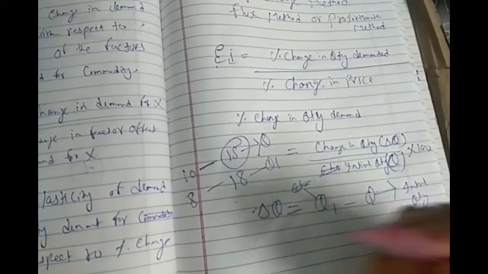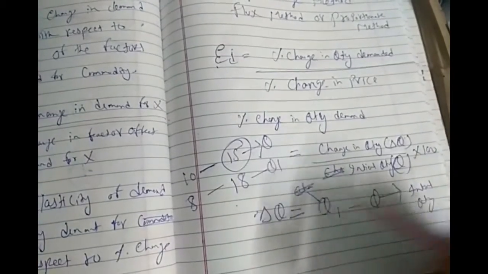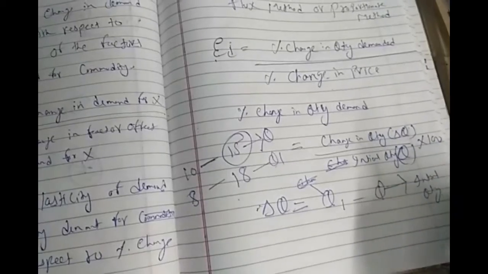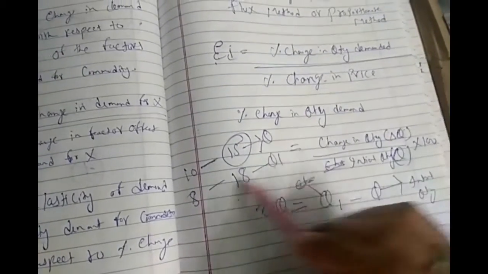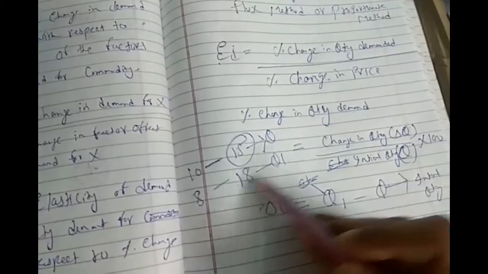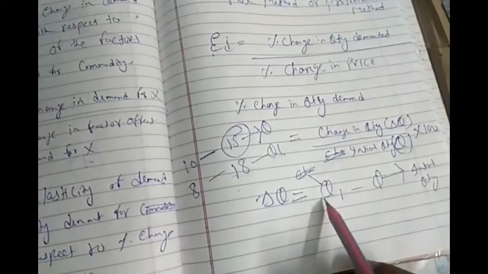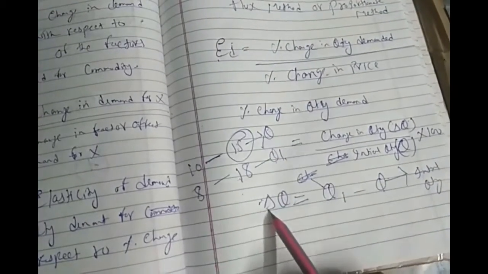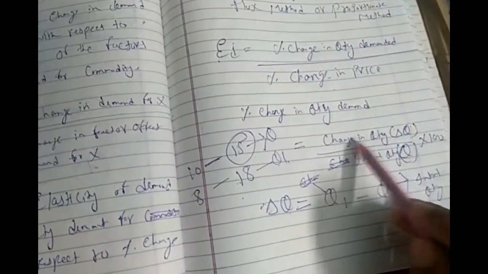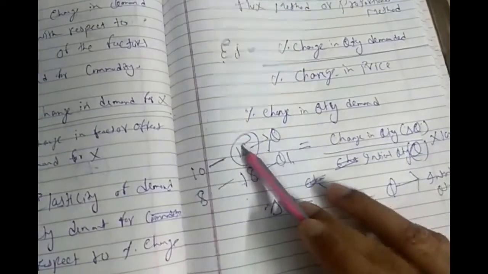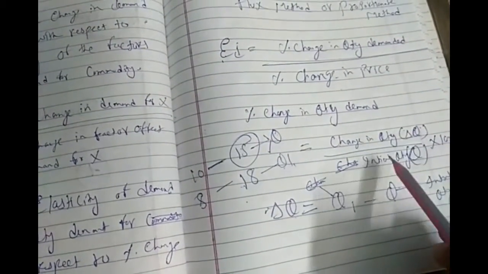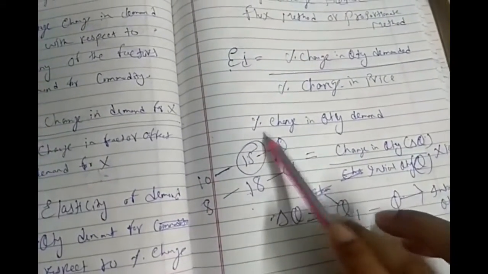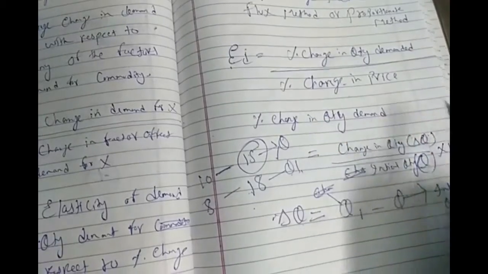That quantity which will be demanded after the change in price is Q1. Suppose 15 is Q, then 18 is Q1. If I deduct 15 from 18, we get the change in quantity: 18 minus 15 is 3. Then 3 upon the initial quantity, that is 15, into 100. Solving it, we get the percentage change in quantity demanded.